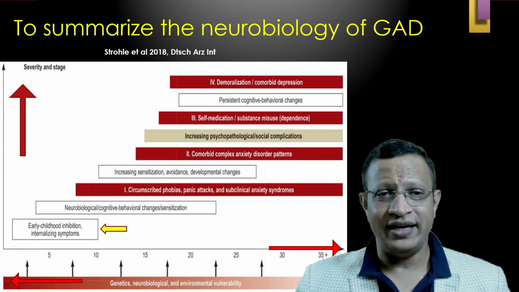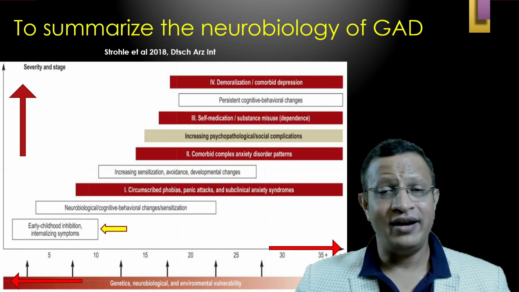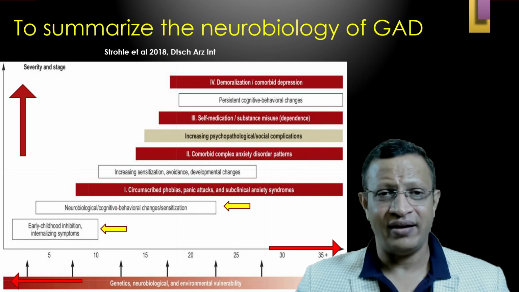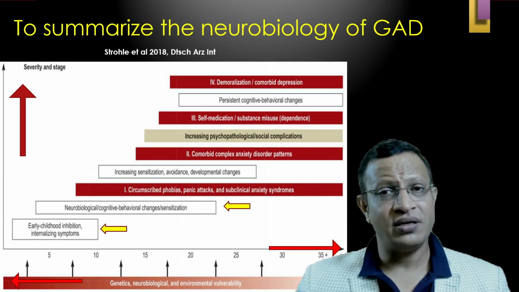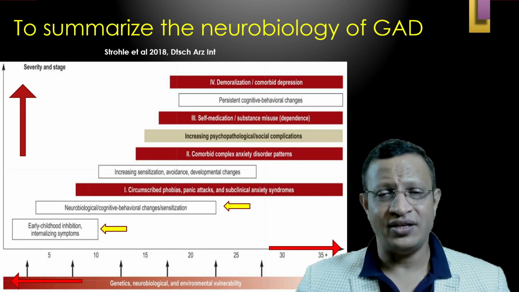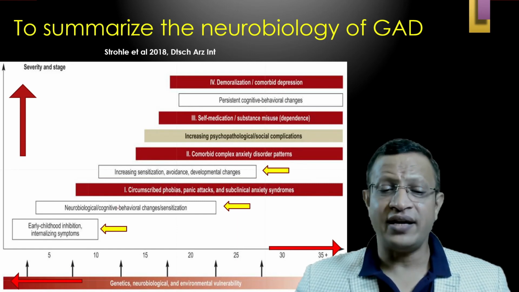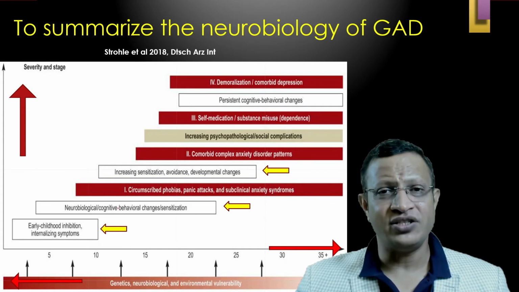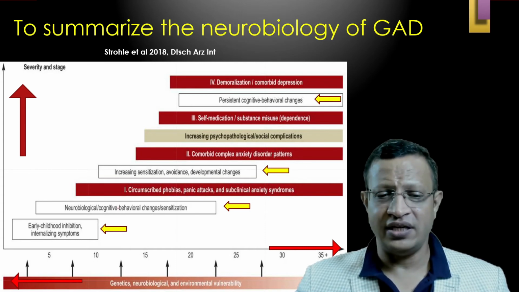In early childhood, internalizing symptoms and inhibition are there. Further, neurobiological and cognitive behavioral changes and sensitization: increasing sensitization, avoidance, and developmental change can be considered. Further, persistent cognitive behavioral changes.